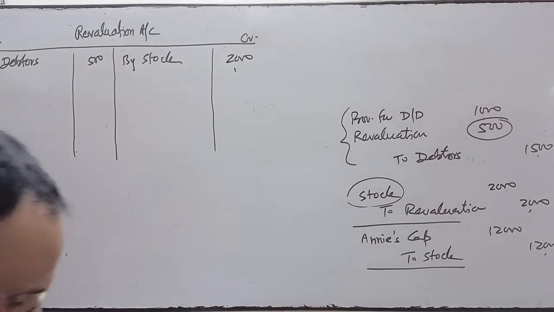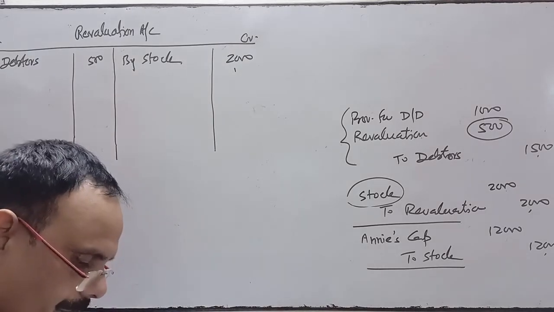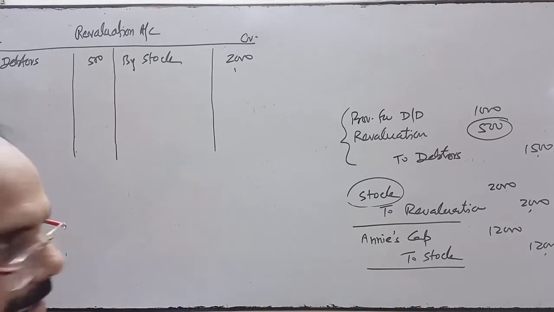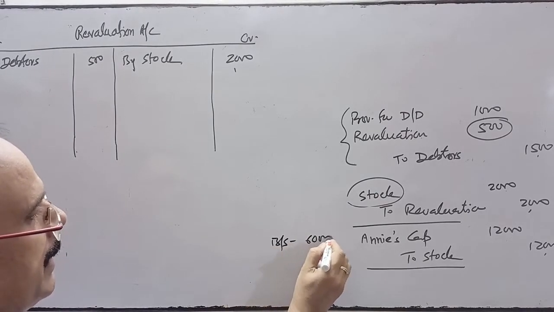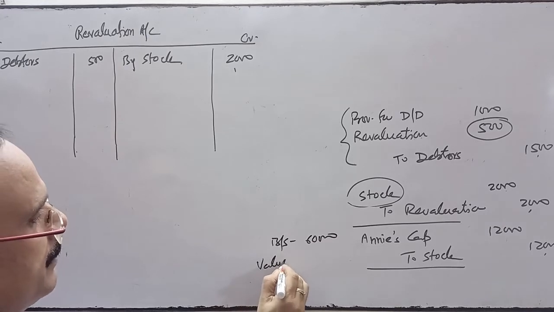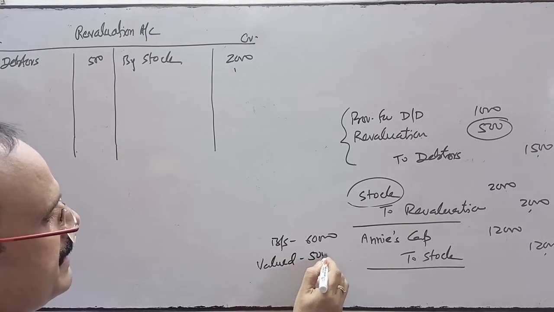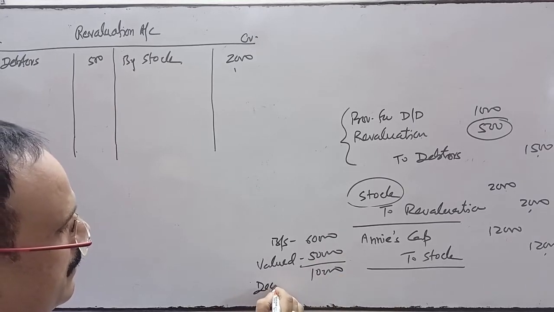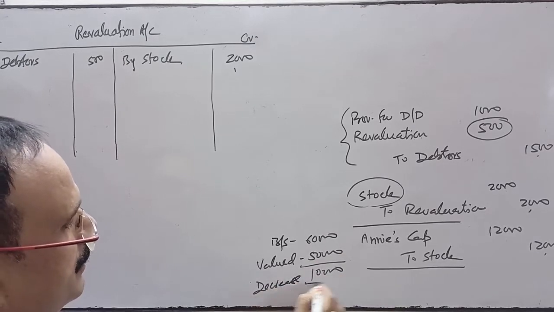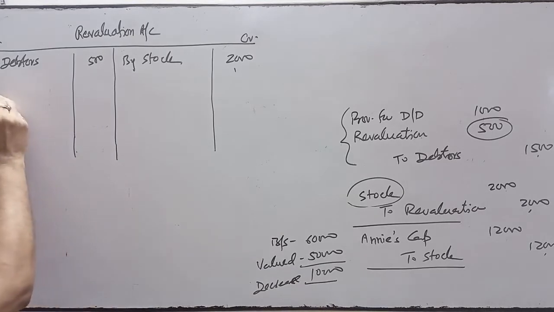Next, plant and machinery to be valued at 50,000. In the balance sheet plant and machinery is 60,000, and it is valued at 50,000. It means it is decreased by 10,000.